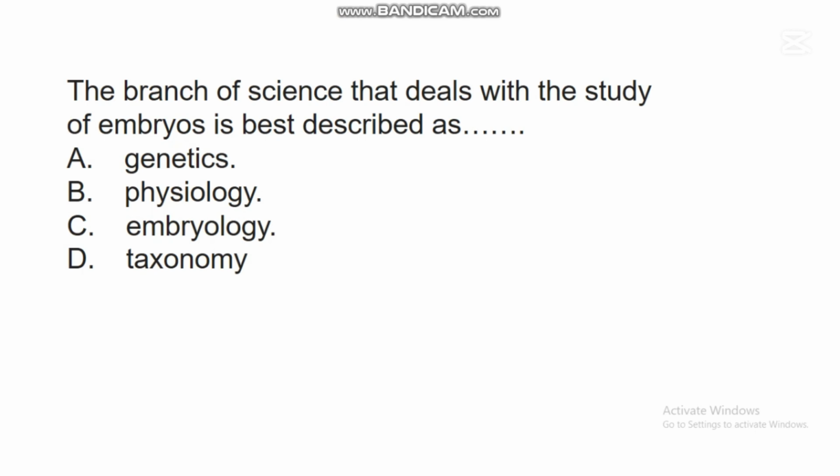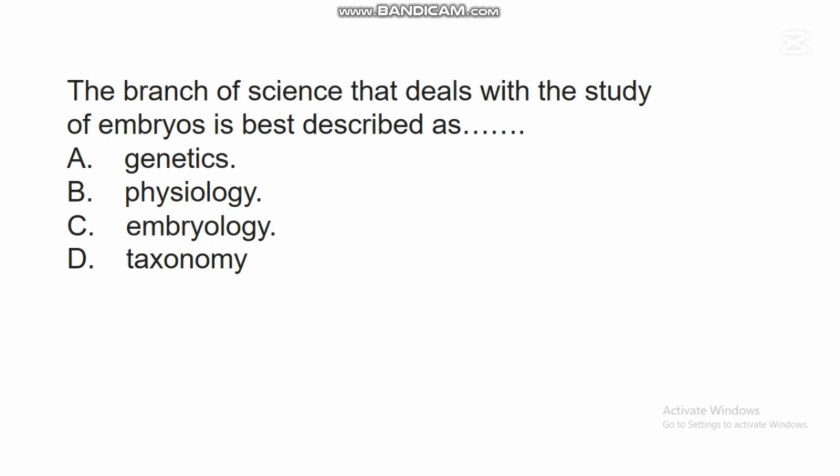The first question says, the branch of science that deals with the study of embryos is best described as dash. A. Genetics. B. Physiology. C. Embryology. D. Taxonomy.